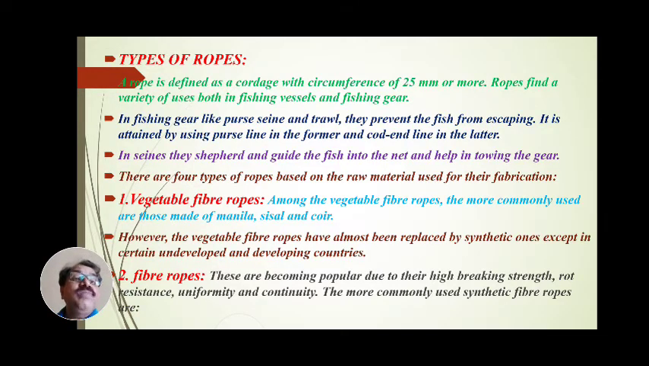These vegetable fiber ropes are mainly used for netting and for fishing material, made from manila, sisal and coir, and they were used on a large scale. However, today the vegetable fiber ropes have been almost replaced by synthetic ones, except in certain undeveloped and developing countries.